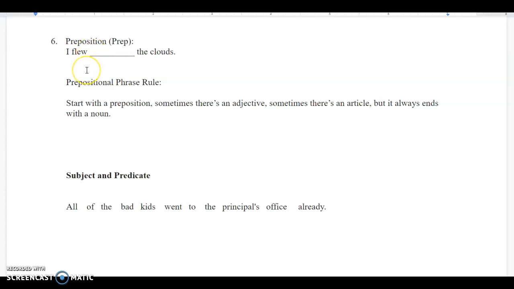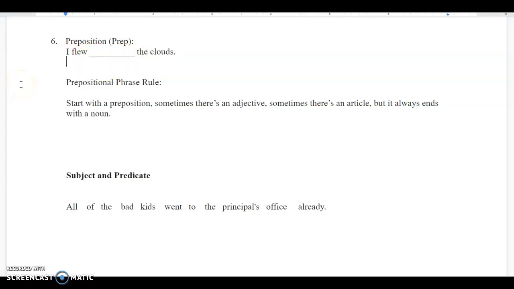Now, preposition is a fun one because if you ever look up the definition of preposition in a dictionary, it will say something about relationship of time and space. So again, prepositions are words or phrases that show relationship between time and space. So you're like, what the heck does that mean, right? So I like to use this sentence. It is my prepositional phrase sentence. I flew blank the clouds. This is a perfect way to show you exactly what that definition means about words or phrases that show relationship between time and space.